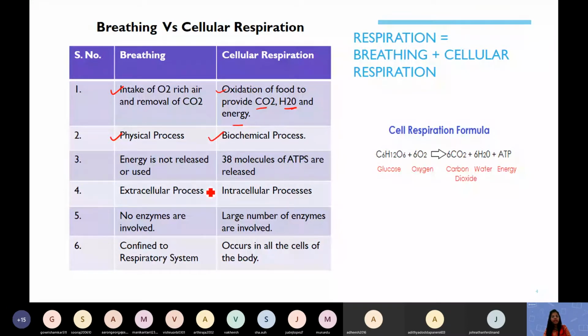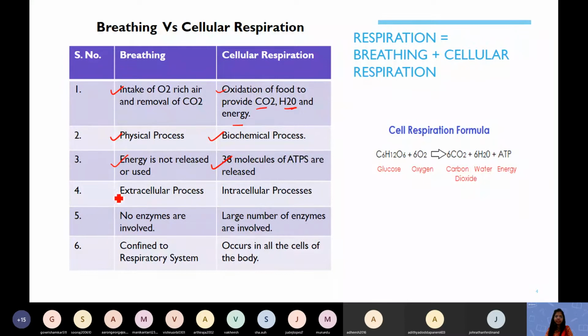In breathing, energy is not released or used. So there is no energy. When you're inhaling air or exhaling air, there is no energy formation. But in cellular respiration, a lot of energy, 38 molecules of energy, are formed.